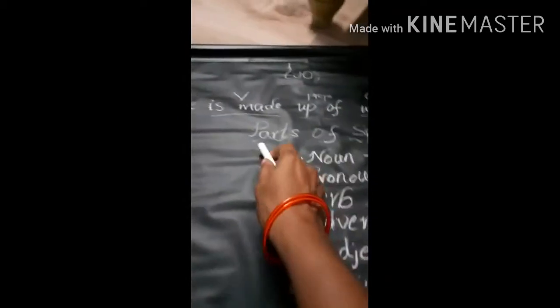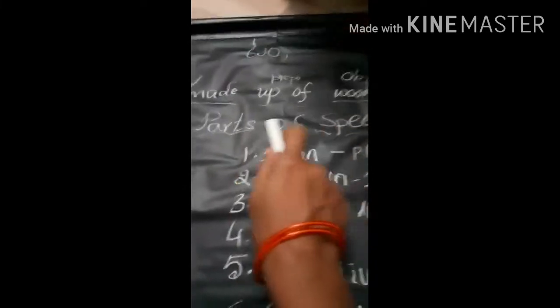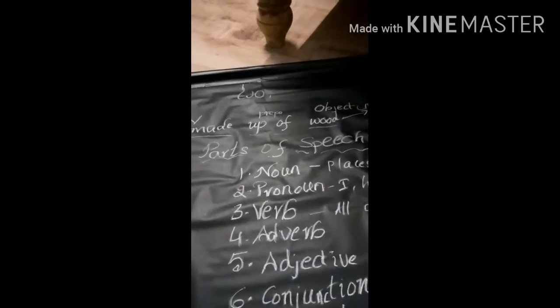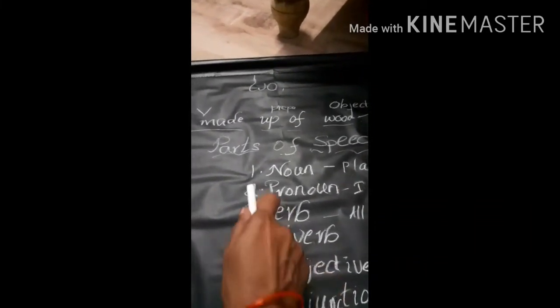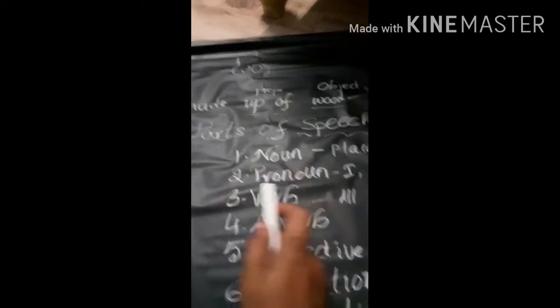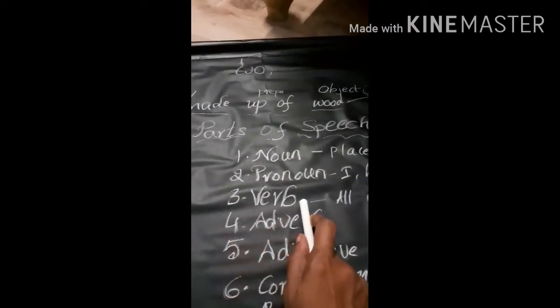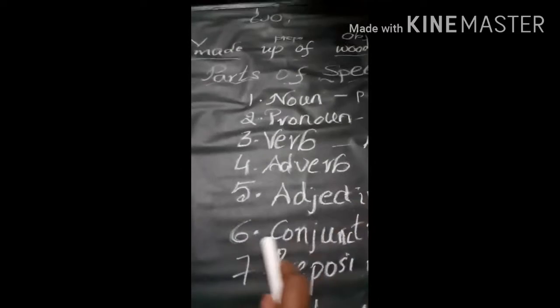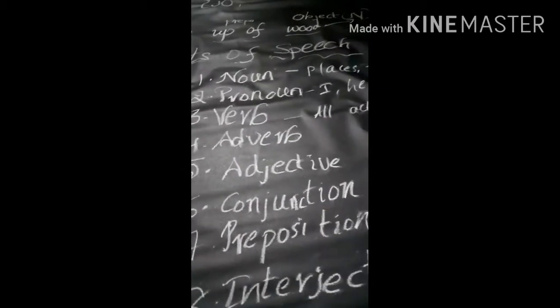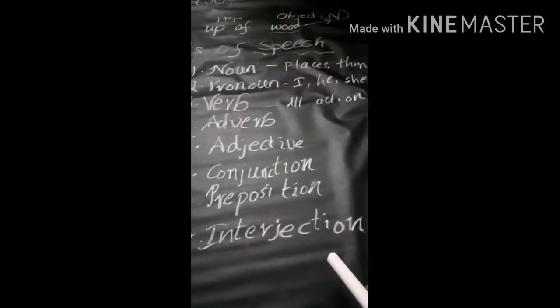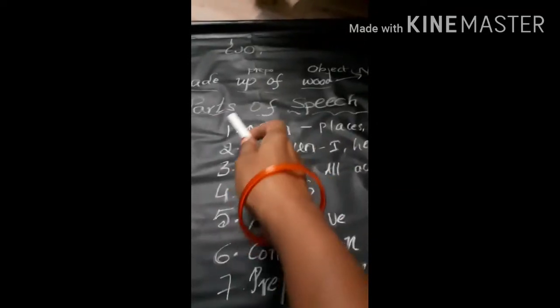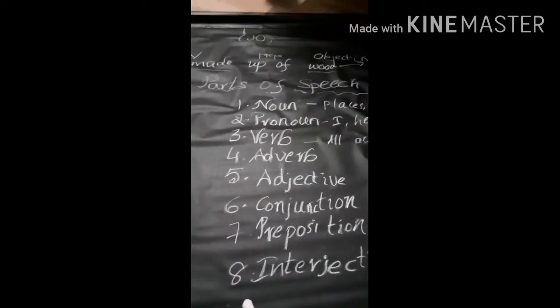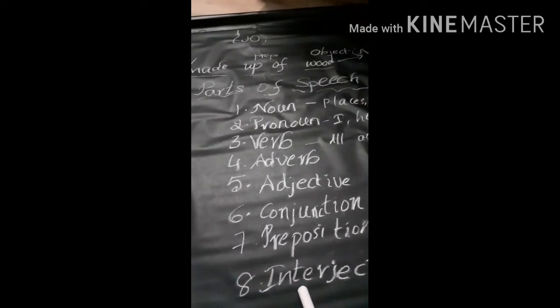We have parts of speech. They are noun, pronoun, verb, adverb, adjective, conjunction, preposition and interjection. These are the 8 parts of speech.